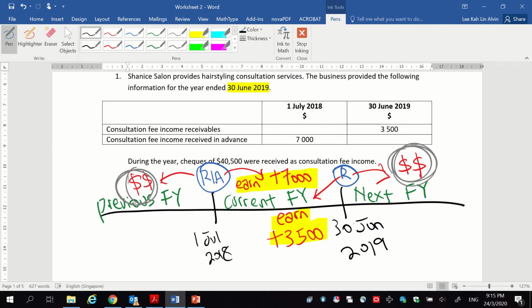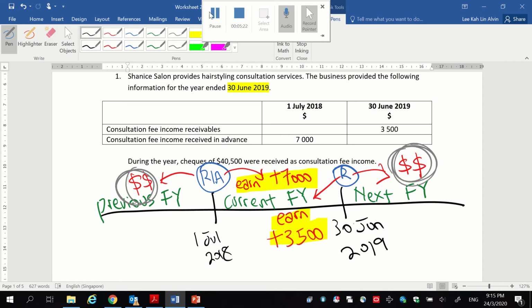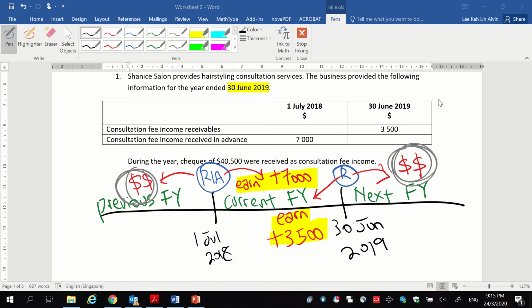Okay, so with that done, we will go on to the journal entries now. Before we go on to the journal entries, I think that I missed out one part, which is the checks of 40,000. I'll just want to indicate here on the timeline as well.